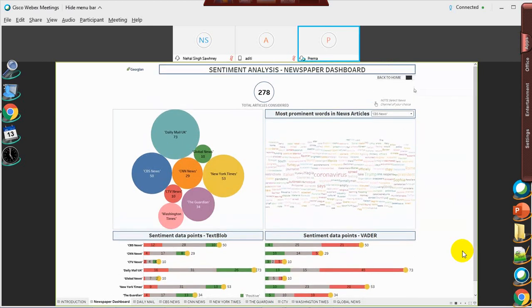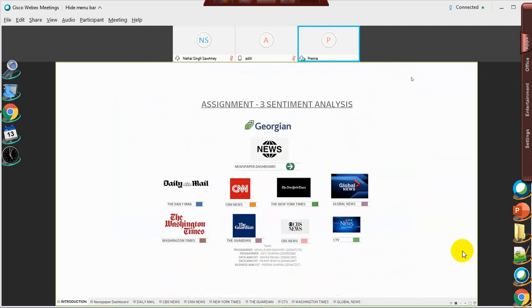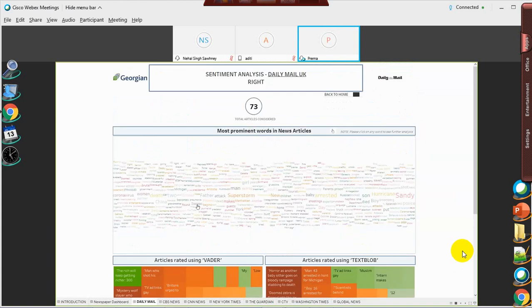We can go back to the home page from this button, and now we can select any of the newspapers we want to analyze. So if I go to the Daily Mail, you can see that the Daily Mail has 73 articles which we have processed for sentiment analysis. This is the word cloud here of the prominent words extracted from Daily Mail's latest RSS feed. The different frequencies of each word have been listed in the tooltip.